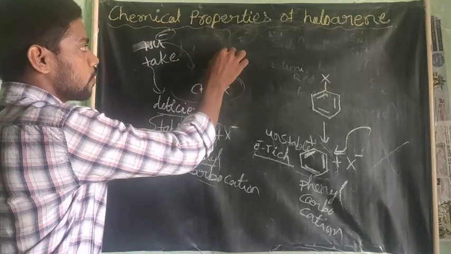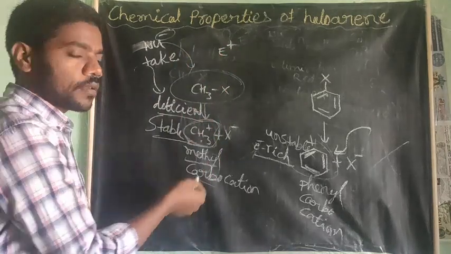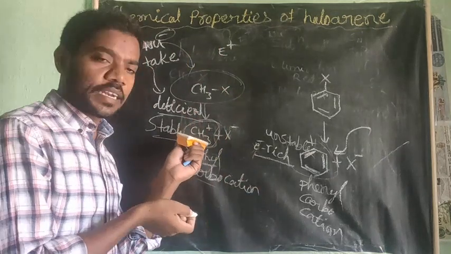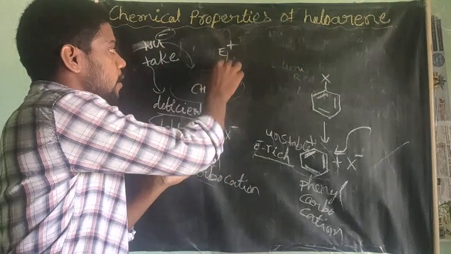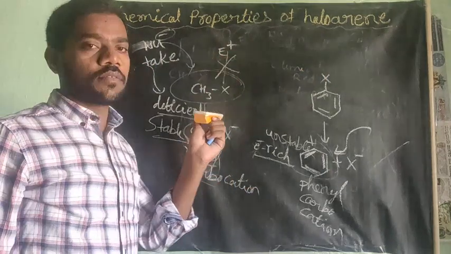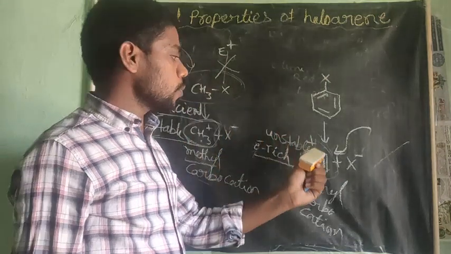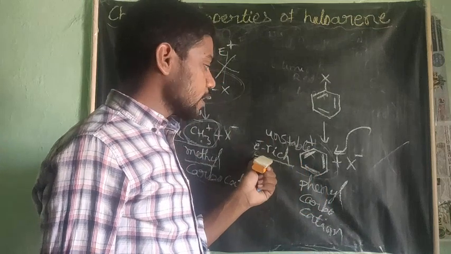If it is an electrophile, it means they are electron deficient species. They are also electron deficient species, so nothing will happen. If it is electron deficient, we have to give electron rich species, right? That's why this electrophilic substitution reaction does not involve the haloalkane. But go for this haloarene, this phenyl is unstable and electron rich.